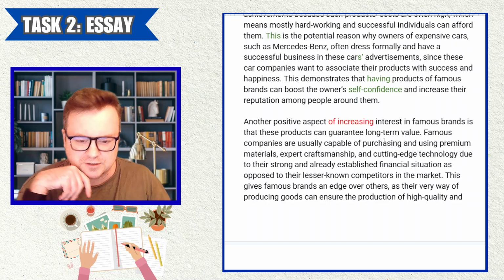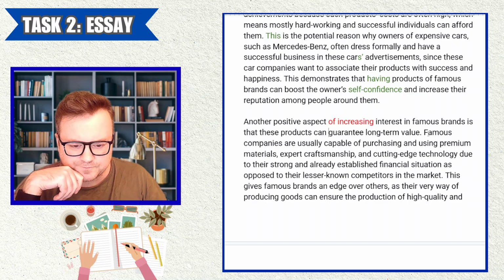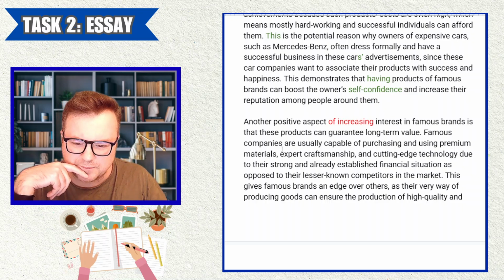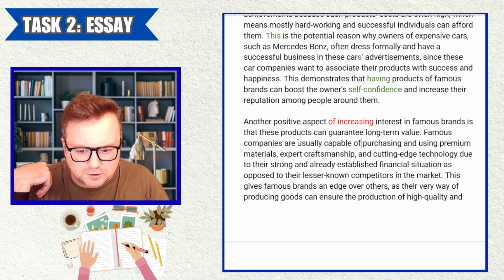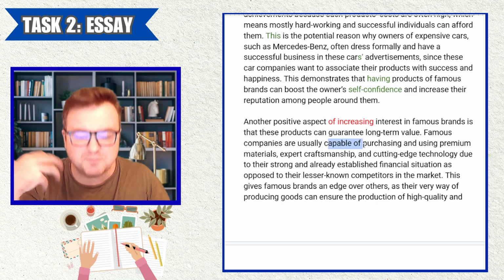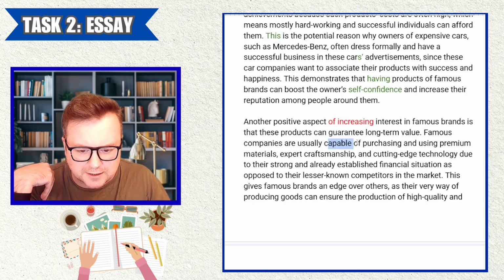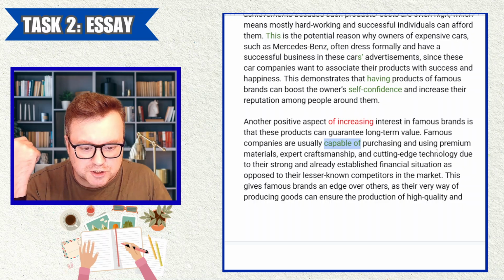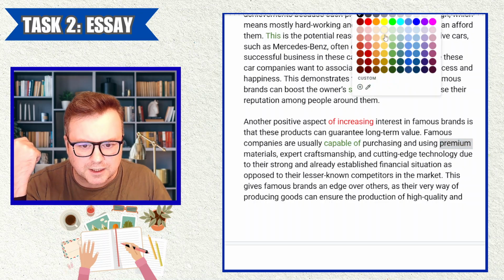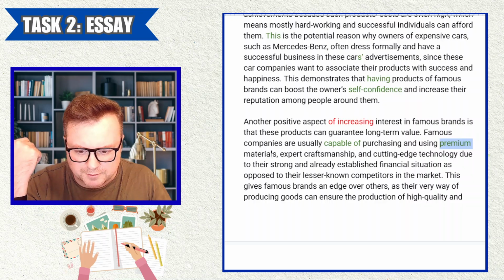But let's see what the candidate says here. Famous companies are usually companies. Okay, let's read it before I make judgments. Famous companies are usually capable of, cool, I love this, be capable of, instead of can, be capable of, very good flexibility with language. Let's just make that green. Capable of purchasing and using premium materials. Good vocab, very good vocab here. Premium materials, expert craftsmanship, and cutting-edge technology due to their strong and already established financial situation.